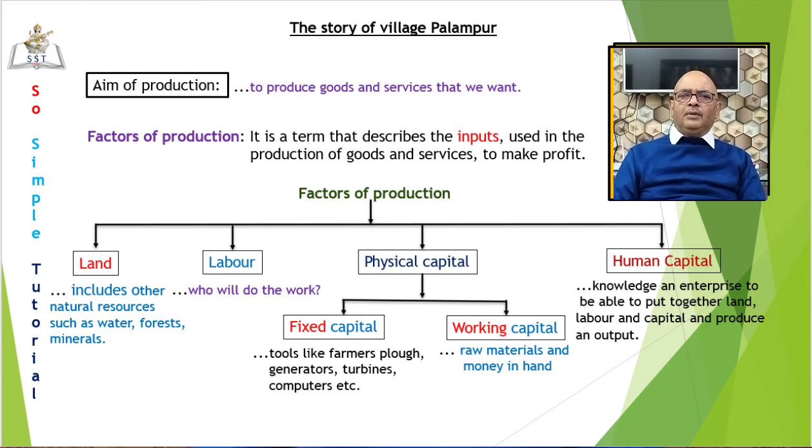See, everything cannot happen by itself. There should be someone to initiate the production process. There must be someone who will hire workers, who will rent the land, who will arrange the capital, and thus organize the whole production process. So, this is all about the factors of production. I hope this is clear to you.